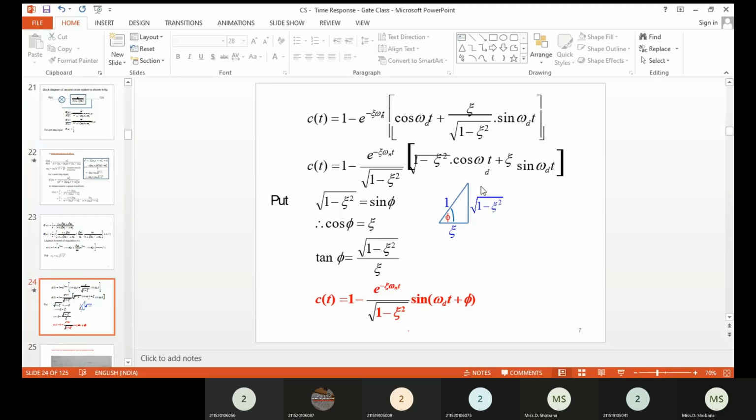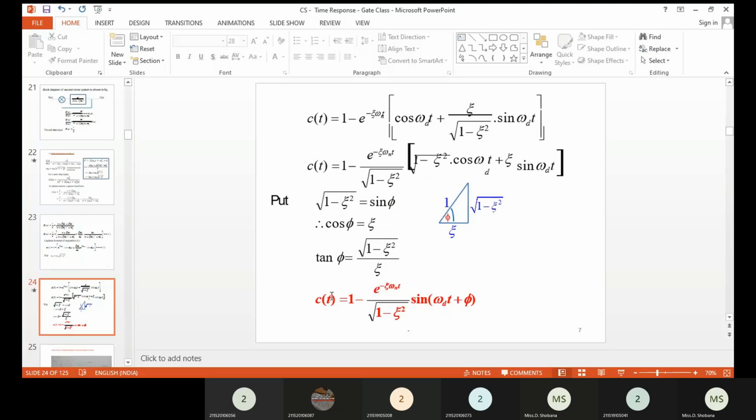So now we are going to consider the right angle triangle. Here the hypotenuse is 1, the opposite side is root of 1 minus del square, and the adjacent is del. So sin phi is nothing but root of 1 minus del square, cos phi is nothing but del, and tan phi is nothing but opposite divided by adjacent. If you substitute that into C of t, we get 1 minus e power minus del omega nt divided by root of 1 minus del square. Here we have sin a cos b plus cos a sin b, so we can substitute sin of a plus b, sin of omega dt plus phi.